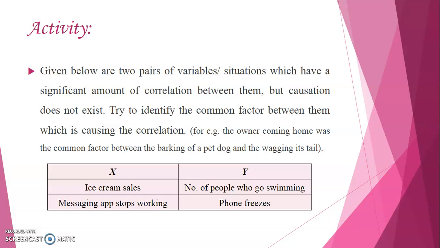So what I want you to do is, there are two pairs of variables given to you. I want you to try and identify the common factor between them. That is the causal factor, right? For example, what was the common factor between barking of a dog and wagging of its tail? The owner coming home. So that was a factor which was causal and it was causing correlation. So in both these pairs, I want you to make an attempt to identify the causal factor which is causing X as well as causing Y, as a result of which there is correlation between X and Y.